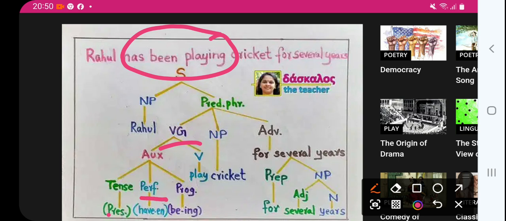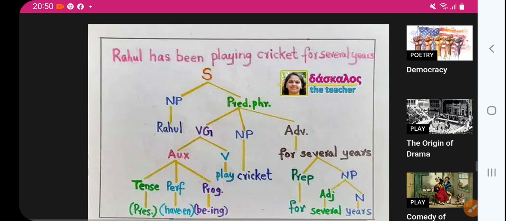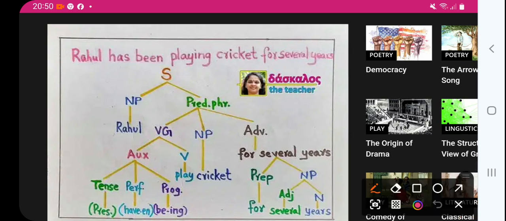Been is perfect, written this way, have plus en. And progressive, playing, and then the main verb is the verb. Now, playing what? Cricket, so that cricket is a noun phrase.